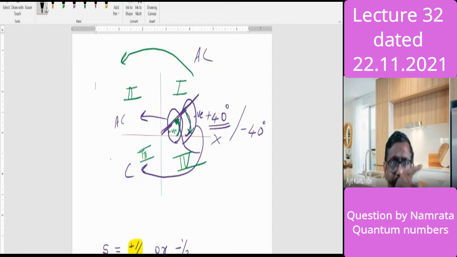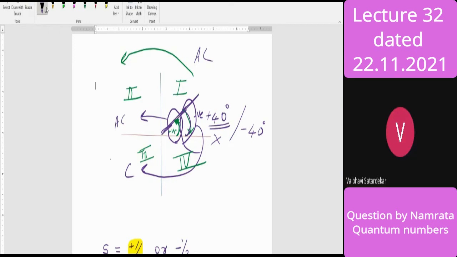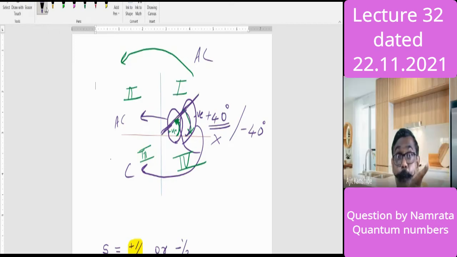I repeat, just pay attention now. I am rotating the electron from 0 to 180. Now tell me, what is the direction? Clockwise. From your point of view, heading from x in, it is clockwise. Now that measurement is over.